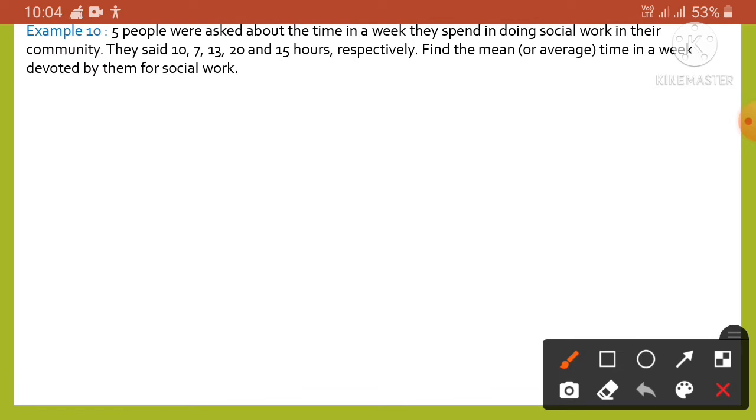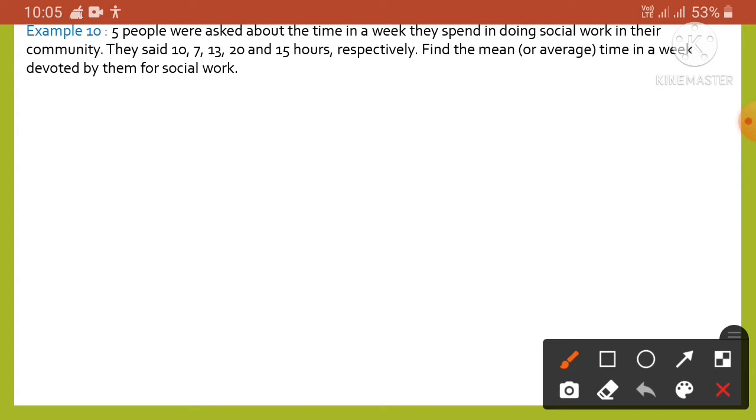At first we are taking an example to give you a better idea. Five people were asked about the time in a week they spent doing social work in their community. They said 10, 7, 13, 20 and 15 hours respectively.